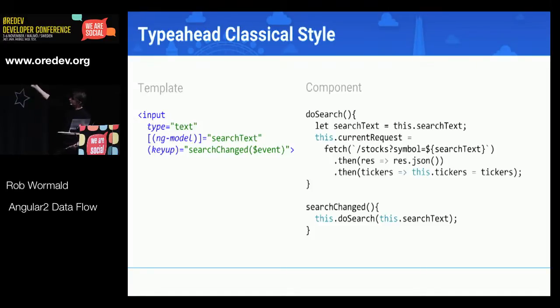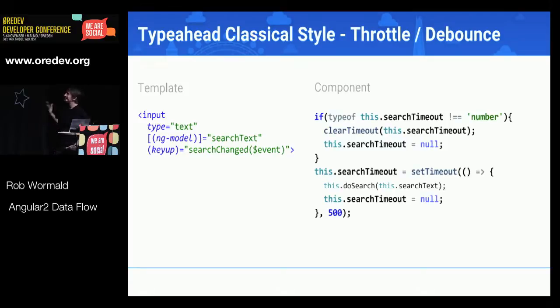It's going to do the search, right? We're using fetch in this case to make a fetch request. When that fetch request comes back, we're going to map it, get the JSON out, and then assign the tickers, that's that list of results coming back, to the controller, and then simply iterate over them. But it's not that simple, right?